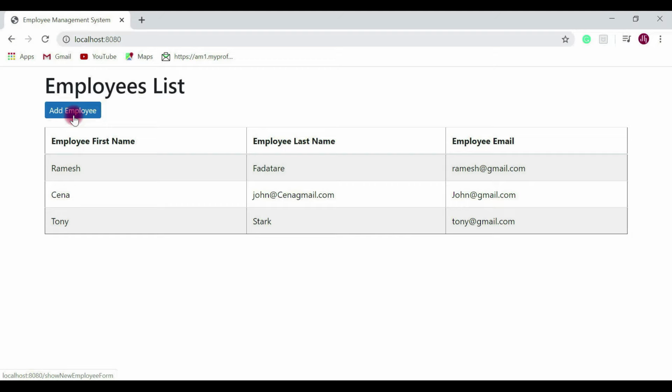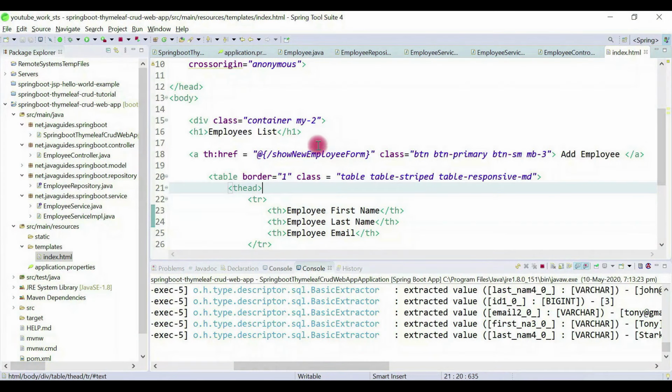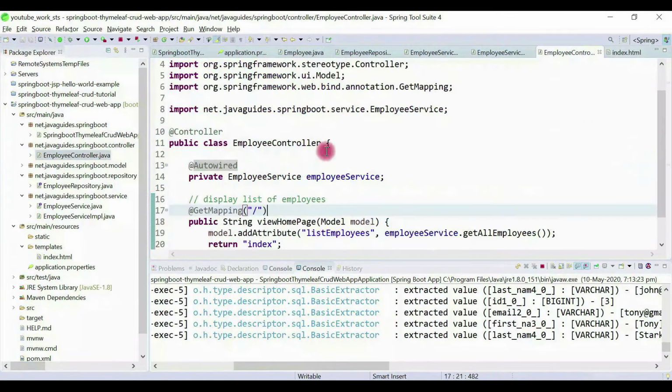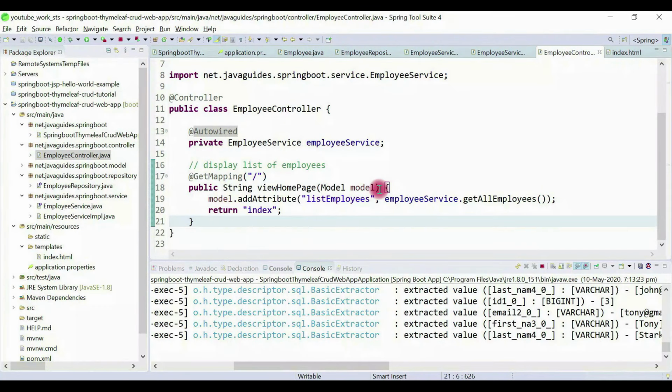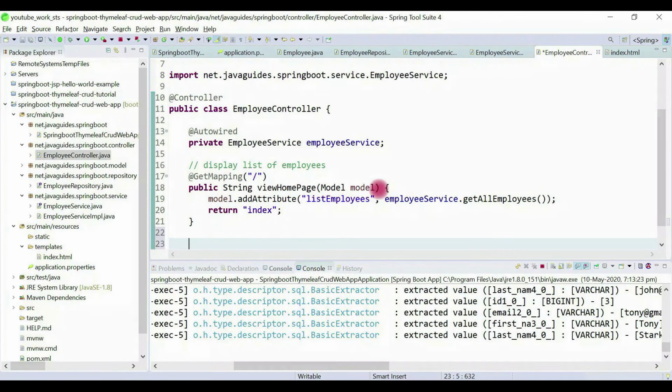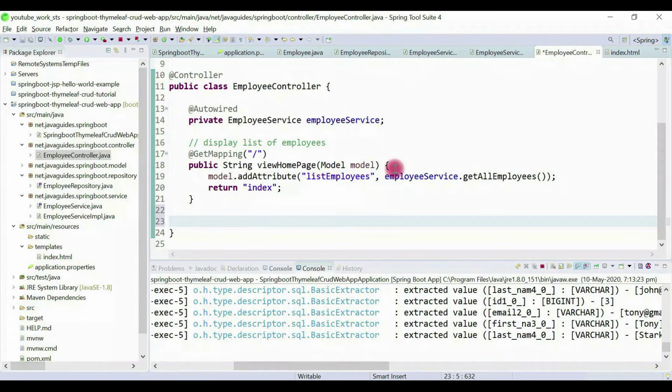Now we'll implement a method handler to handle this request. Let's copy this URL and go to the employee controller, and here we'll write the method handler to handle the show employee form request.